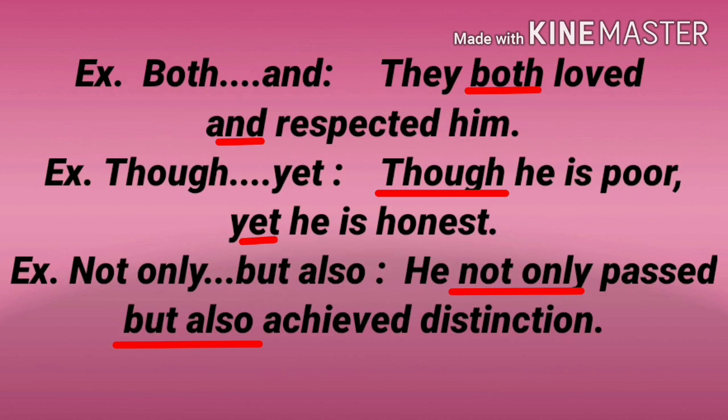Let us see an example with both and: they both loved and respected him. Next example, though yet: though he is poor, yet he is honest. Next example, with not only but also: he not only passed but also achieved distinction. In these three sentences, both and, though yet, not only but also, these are correlative conjunctions.